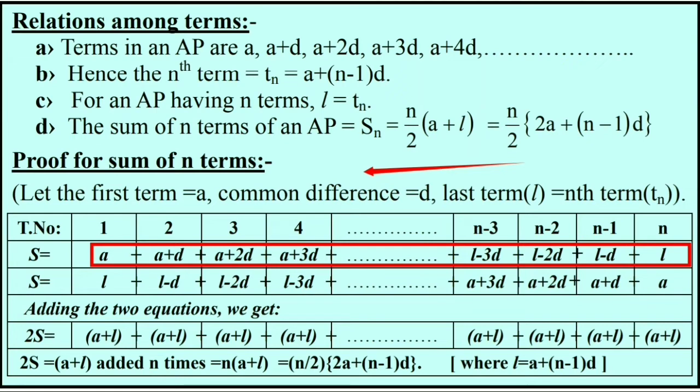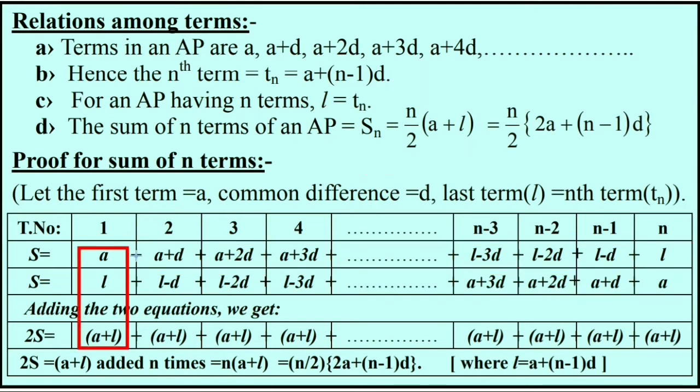The same series I write in the next line in reverse order, and that is l, then l minus d, then l minus 2d and so on till a plus 2d, a plus d and a. Let's observe this. The first series is given in straight order, the second series is in reverse order.